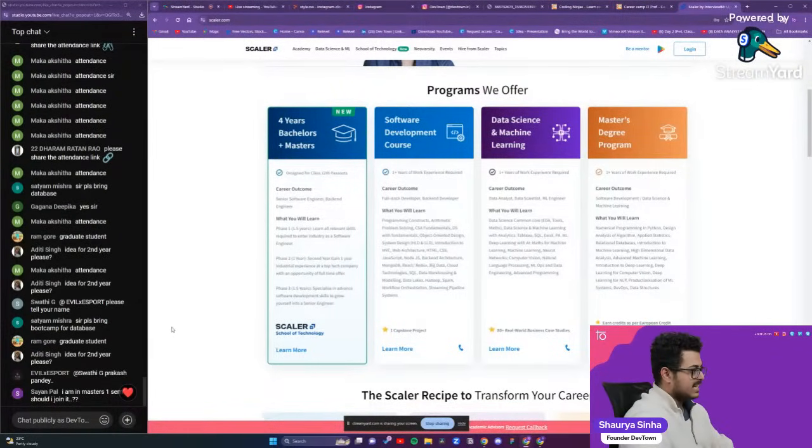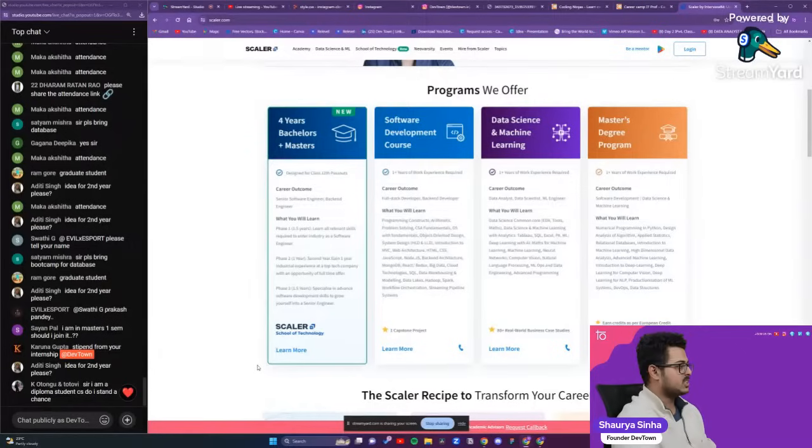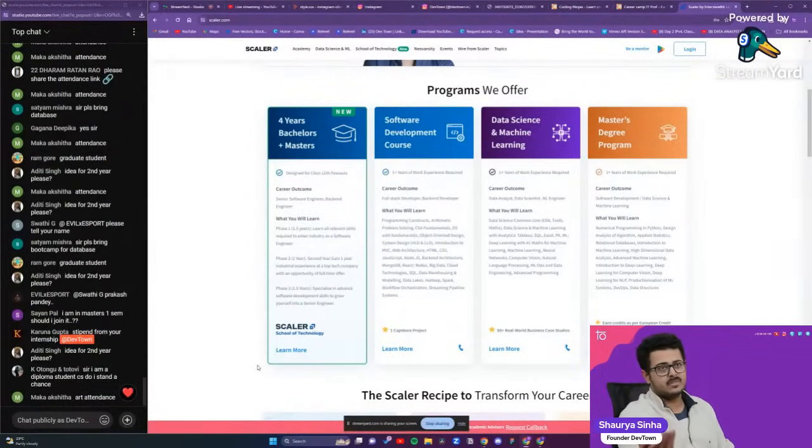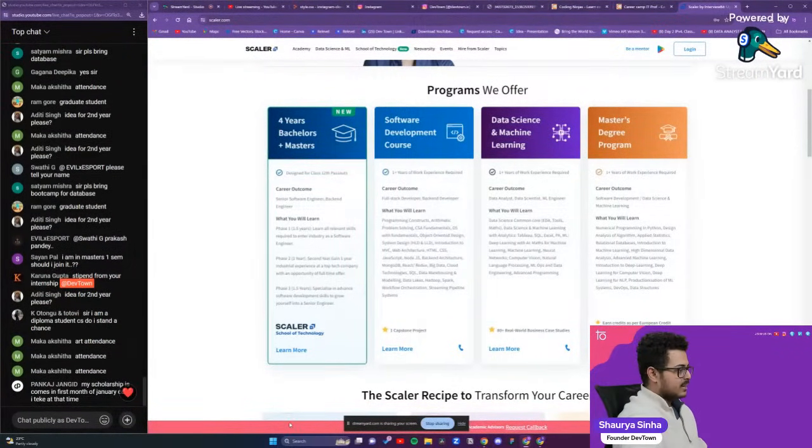For second year, you can definitely join the program. I'm in masters first year, should I join it? Absolutely yes. I'm a diploma student, can I stand a chance? Absolutely. For diploma students in full stack development, we usually get a package of approximately 12.3 lakhs per annum. That's the average that we have been able to get.